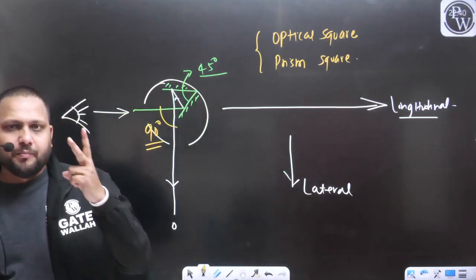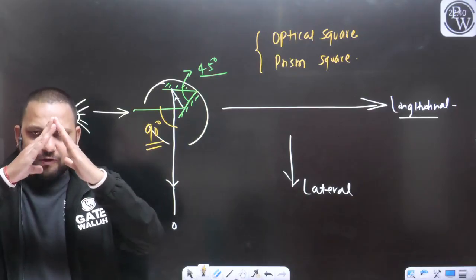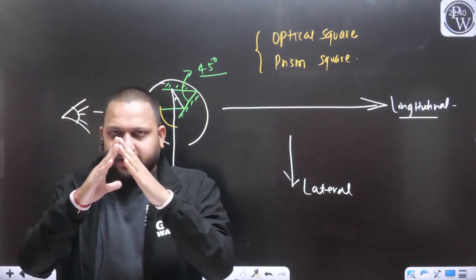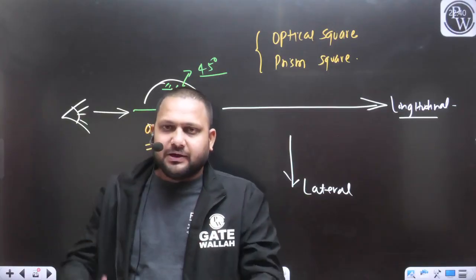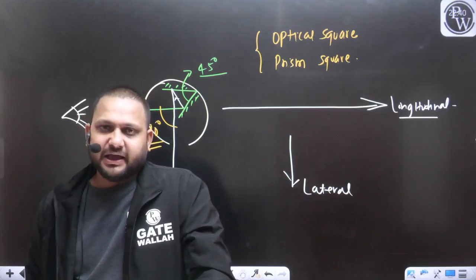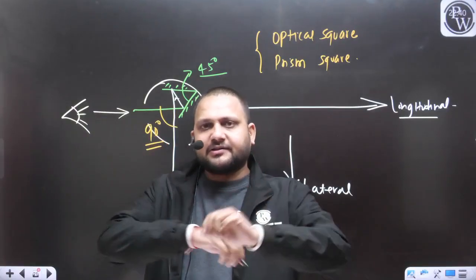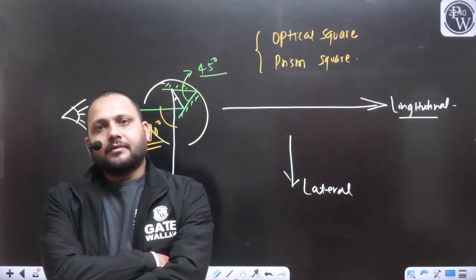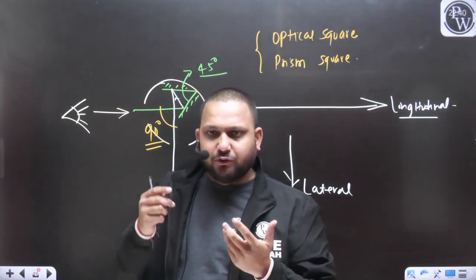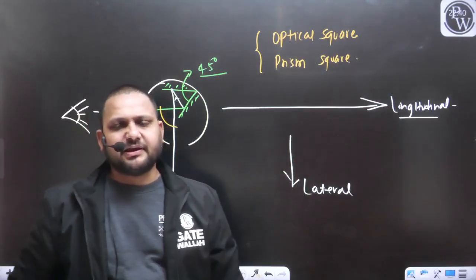We have used two mirrors in the case of the optical square. We have placed these two mirrors at an angle of 45 degree. We know the basic concept: whatever the angle between the mirrors, we will be able to see just double. We will be able to sight the object which has an angle just double of the angle between the mirrors. This point is clear. Due to the multiple times we are using the optical square for measuring the 90-degree angles.